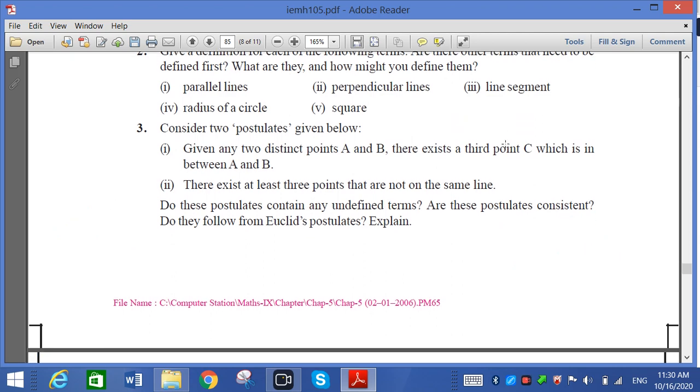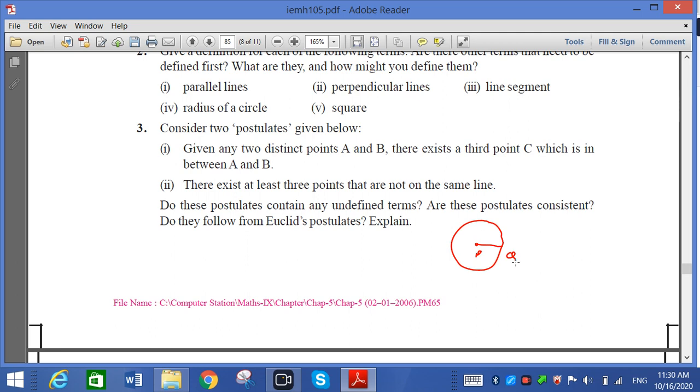Now radius of circle. What is the meaning of radius of circle? First I have to draw it: the distance from the center to a point on a circle is called radius of a circle. We can say P and Q. So radius of circle means the distance from the center to a point on the circle.